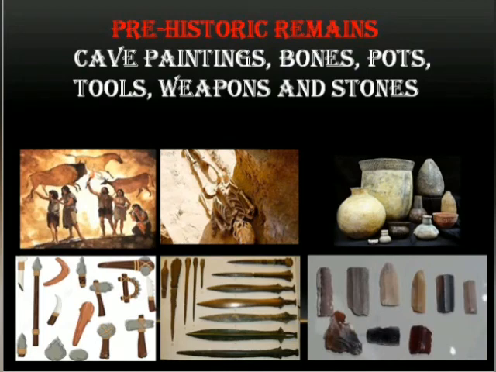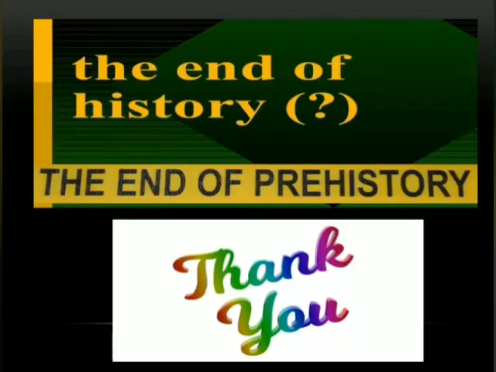Here we have the evidences. The archaeologists are interested in how people of the past lived, worked, traded with others, moved across the landscape. The remains like cave paintings, bones, tools, weapons, stones gives us a brief description on the account of the past. We came to an end of history and prehistory.